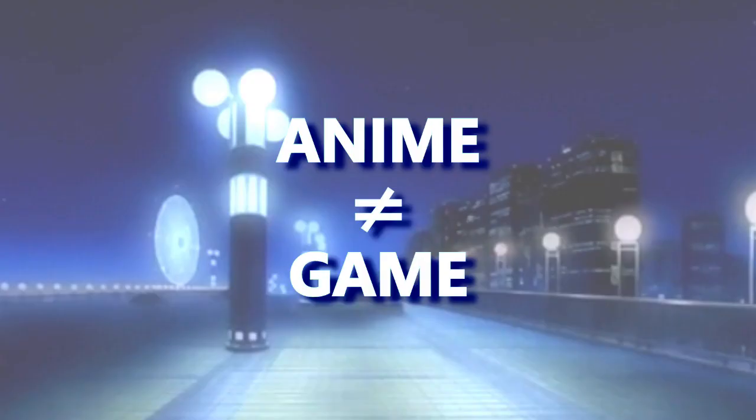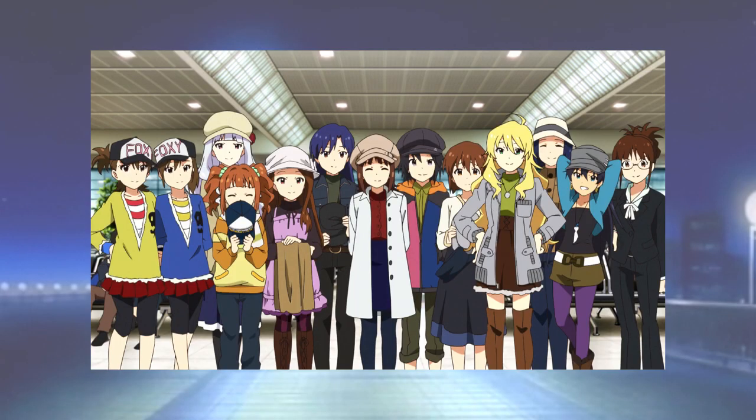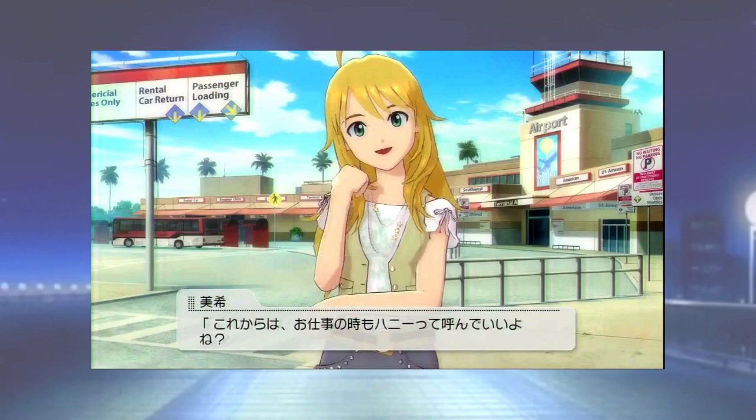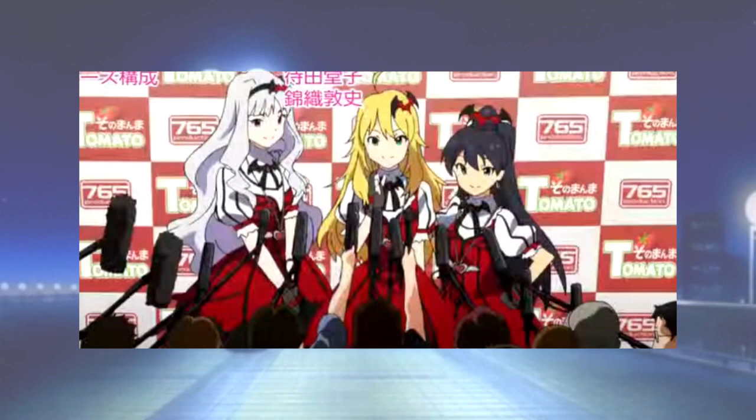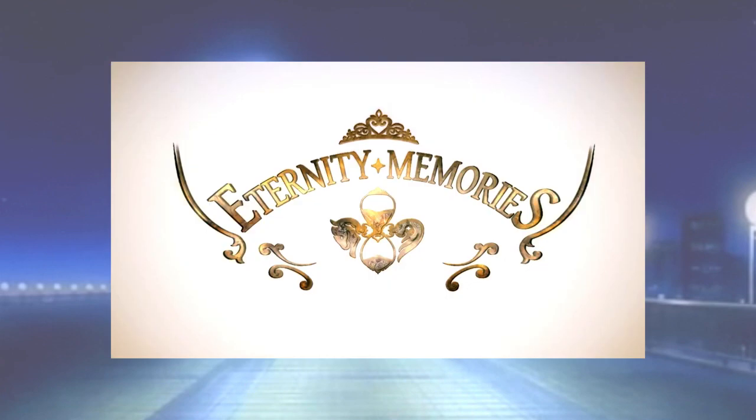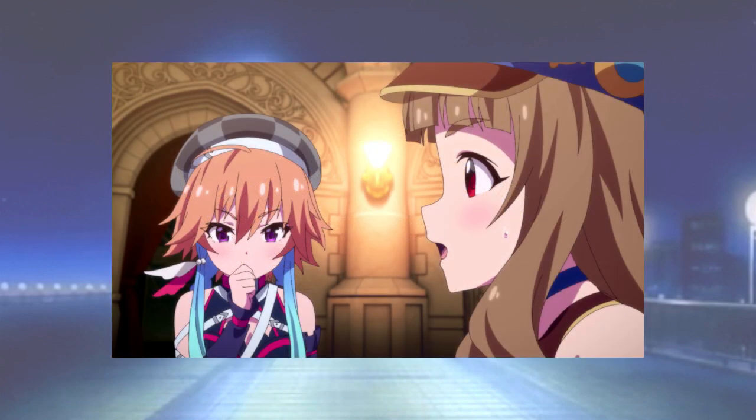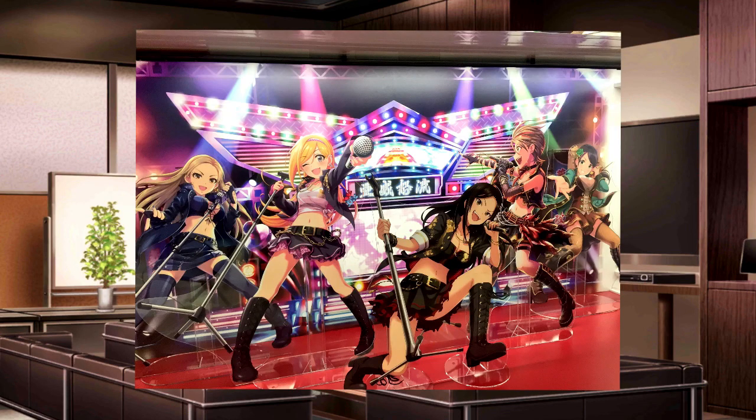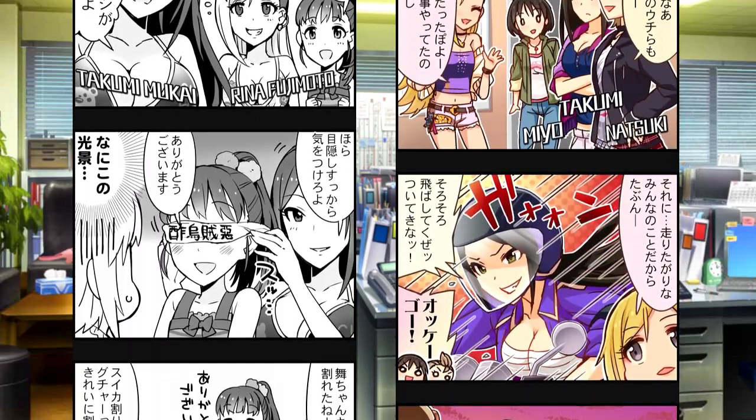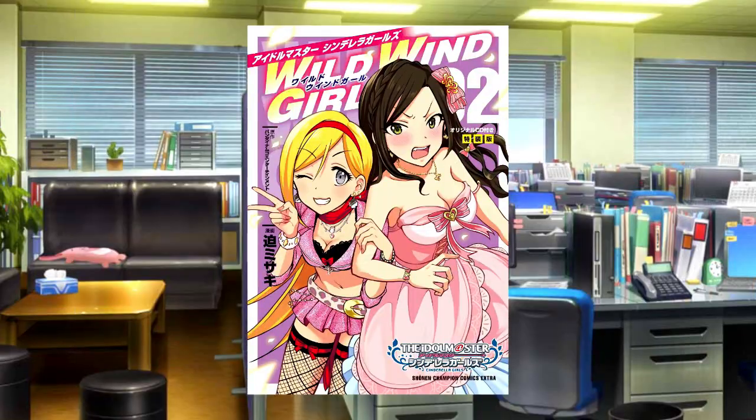5. Additional materials have their own continuity. Basically, whatever happens in the anime, manga, or even some CDs does not necessarily follow the same story of the games. For example, during the 10th anniversary of Cinderella Girls, in the Eternity Memory Special, it was revealed that there are many worlds or realities where events can happen in many different ways. For example, there can be a reality where Takumi and Rina are friends because of the events of Engine, or also because of the events of Deremas, or because of the events of the Wingirl manga.